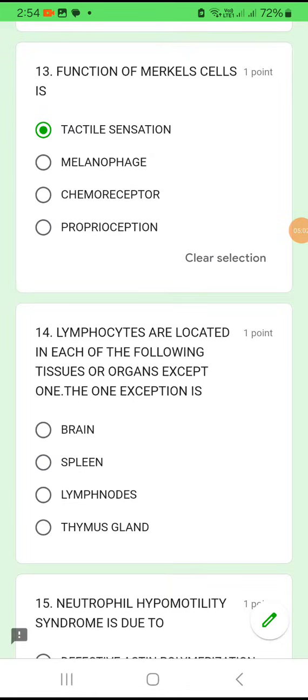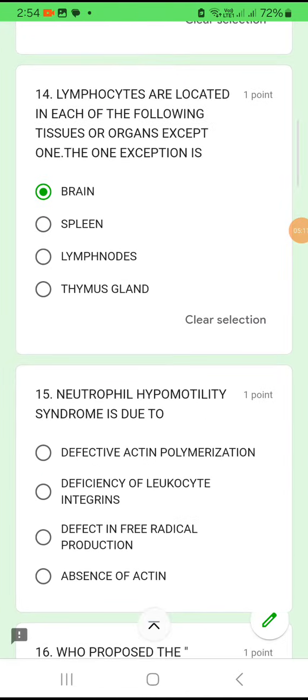Lymphocytes are seen in spleen. Lymphocytes are seen in lymph nodes. Of course, they are present in lymph nodes. Lymphocytes are present in thymus gland also. They are not present in brain. So option A is the answer.